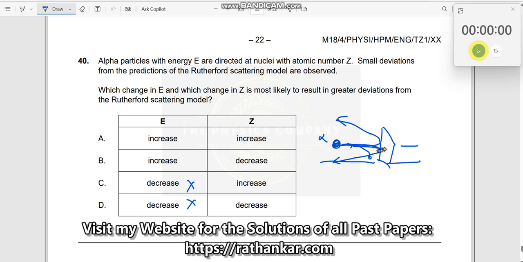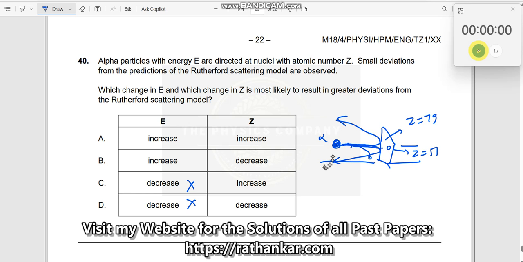Then what to do with the value of Z? In the gold foil experiment, you had Z equal to 79. As a result of it, some of them went straight, some of them got deviated, and so on. Now let us say I reduce it, because there are two options over here. If I make it smaller, let us say I take something like Z equal to 51 over here.